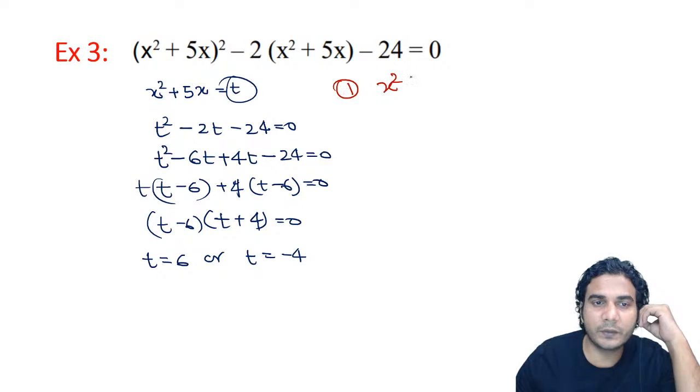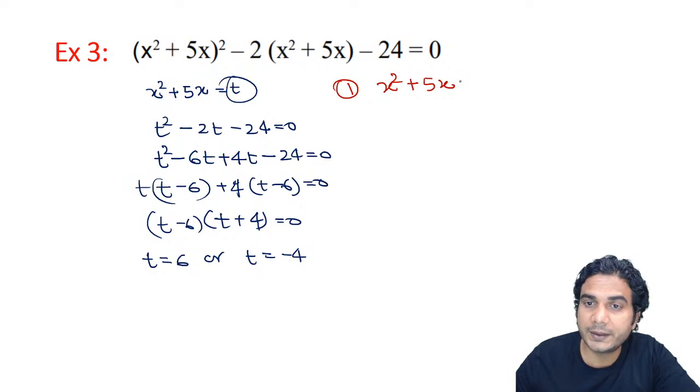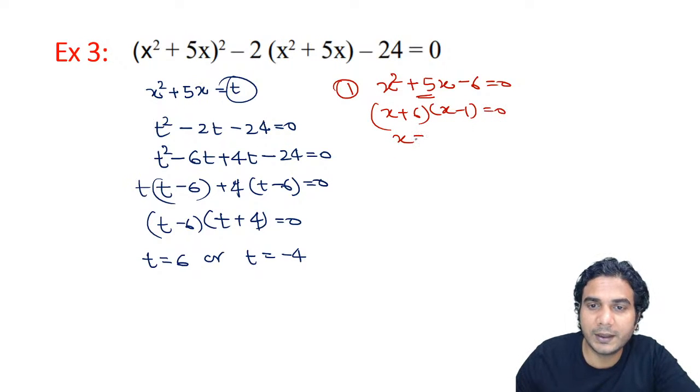This will be your first equation, x square plus 5x is equal to 6. So minus 6 is equal to 0. This will be the first one. Alright. And simplify it. So it will be x plus 6 into x minus 1. Alright. Easy to factorize. You'll get x is equal to minus 6 or x is equal to 1.